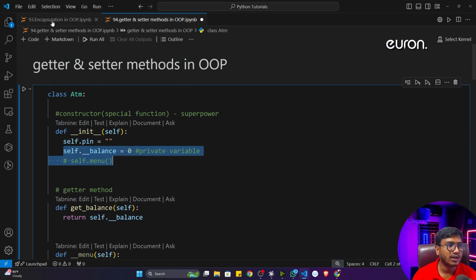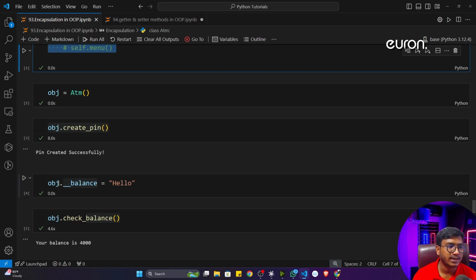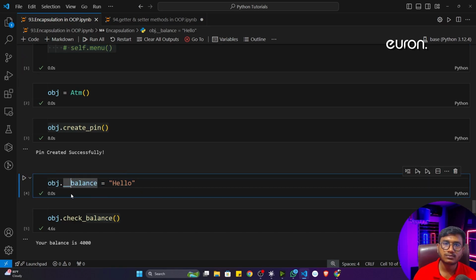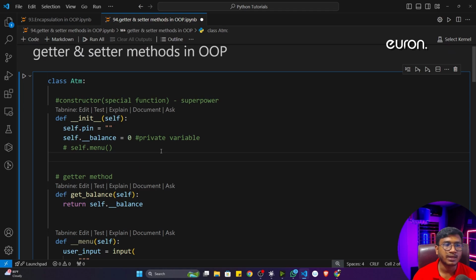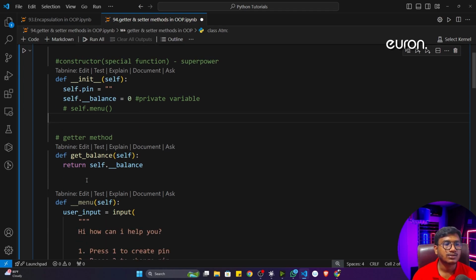But whenever I call it outside the class, that time it's not possible to call this particular private property. Whenever you call it from outside the class, it creates a different variable in memory itself. This is the idea. So this is the getter method concept. That means if I want to show something which is a private property inside a class, this is a getter function. The getter function will return that particular private property.